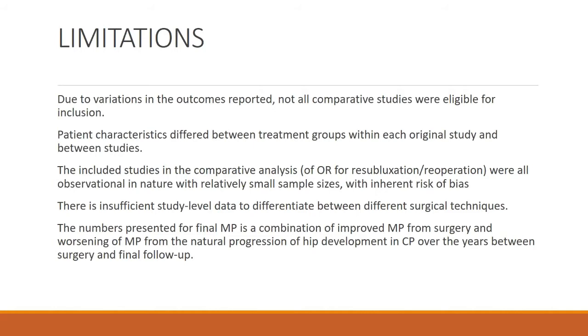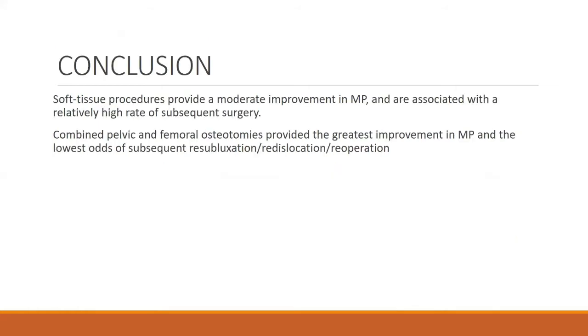So they could not say that the immediate change in the migration percentage post surgery is greater than what it will be after 5 years of follow-up. So in conclusion, they said that soft tissue procedures provided a moderate improvement in migration percentage and are associated with a relatively high rate of subsequent surgery. And combined pelvic and femoral osteotomies provided the greatest improvement in migration percentage and had the lowest odds of subsequent resubluxation or redislocation. So the paper is open for discussion.